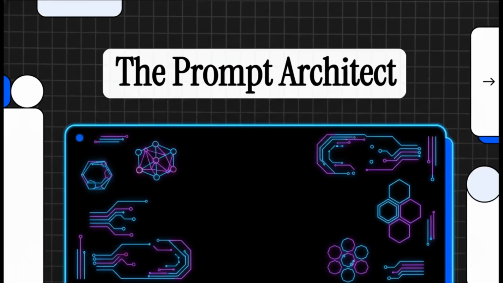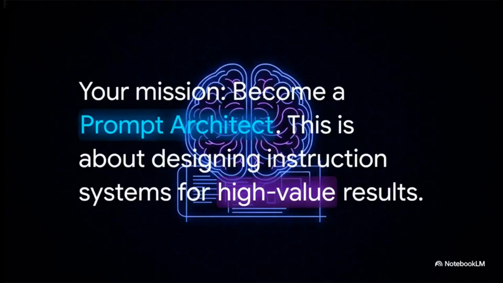All right, let's get right into it. In this masterclass, we are moving way beyond just asking an AI simple questions. We're going to completely transform how you interact with these tools, turning you from just another user into a highly sought after professional prompt architect. So let's dive in. So here it is, plain and simple. Your mission is to become a prompt architect.